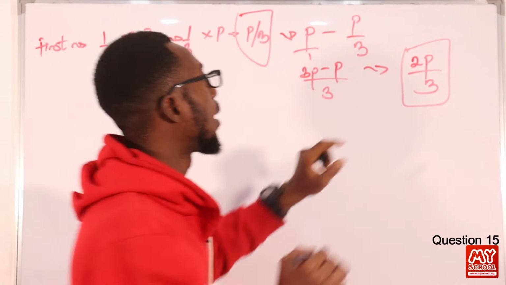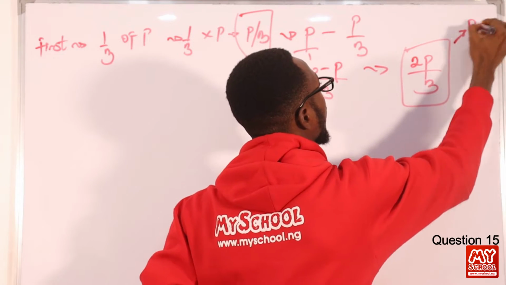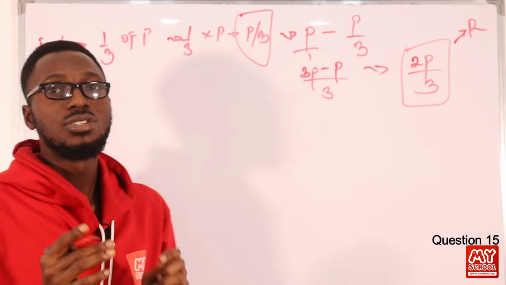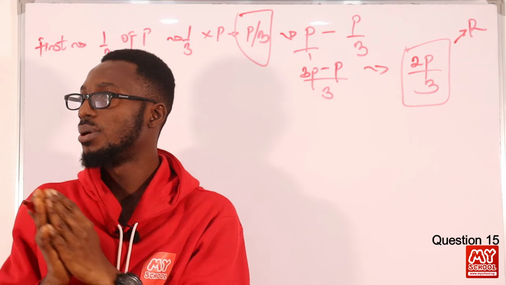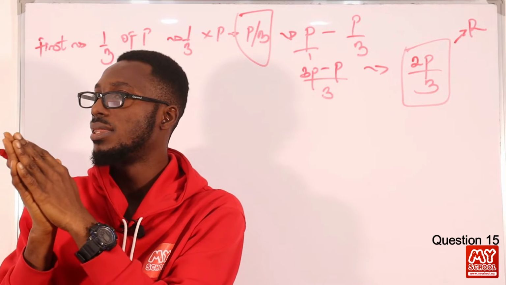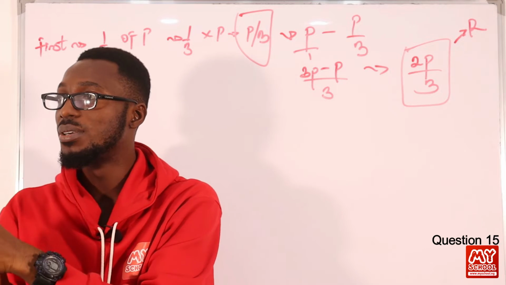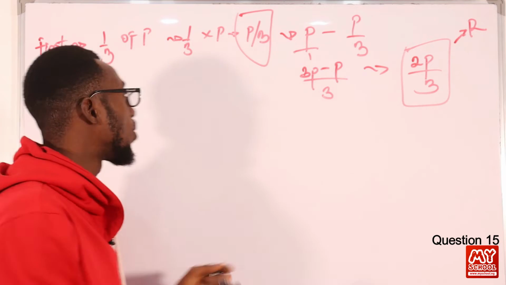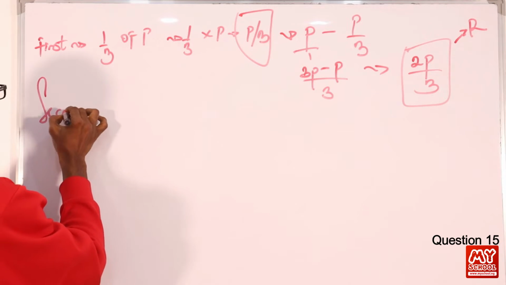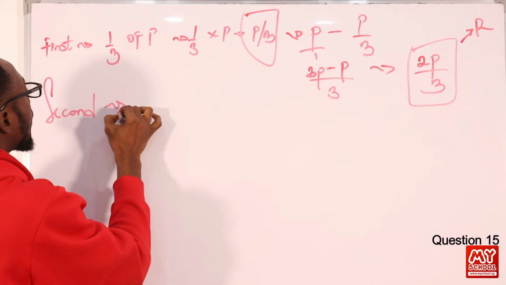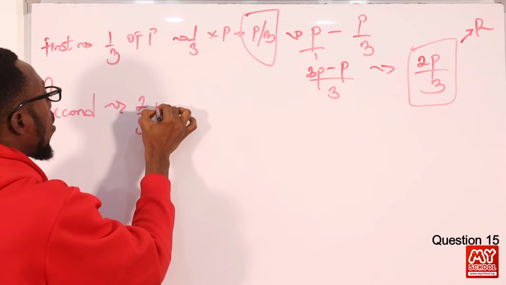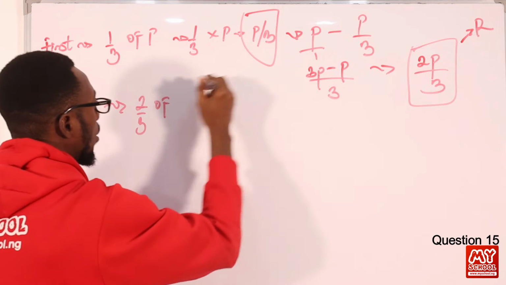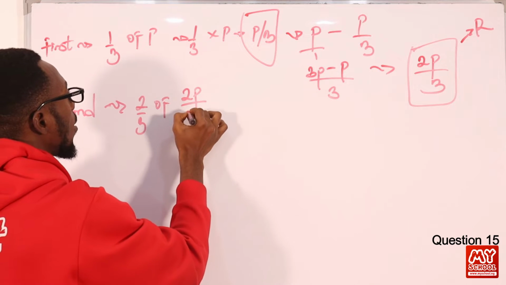So this is the remainder R. All right, that's for the first. We are told that the second received 2/3 of the remainder. So the second will now be 2/3 of the remainder, which is 2P/3.